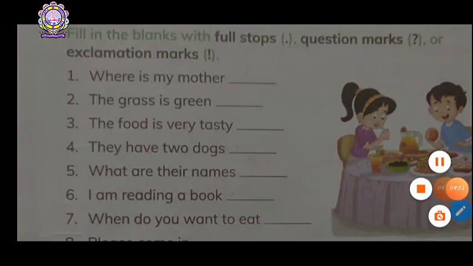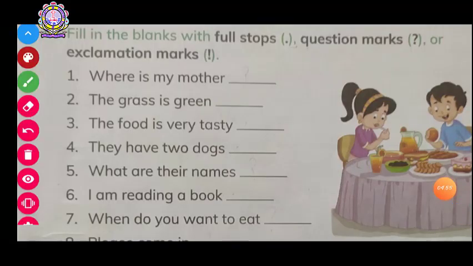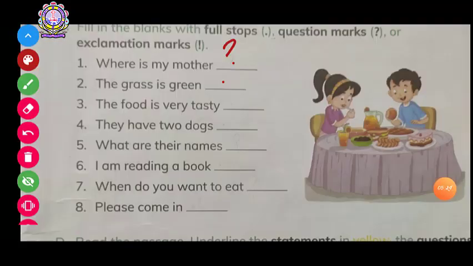Where is my mother? Isn't it? Your question is saying that where is my mother. Now where is coming here, then it will be your question. So question mark will come. The grass is green, it's giving the statement, then full stop. Next one is the food is very tasty.